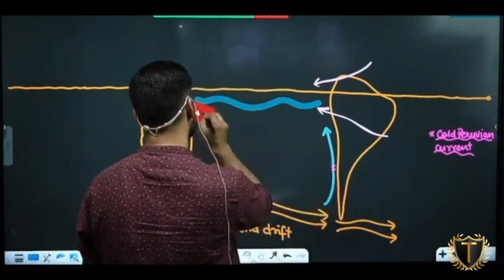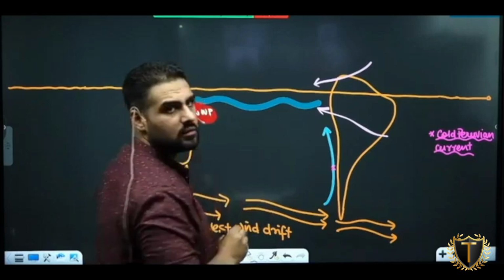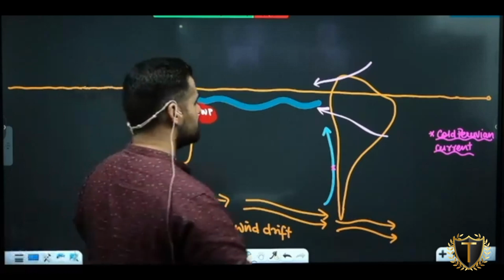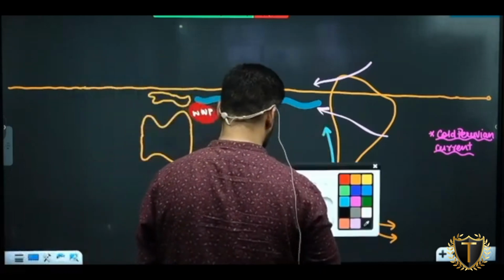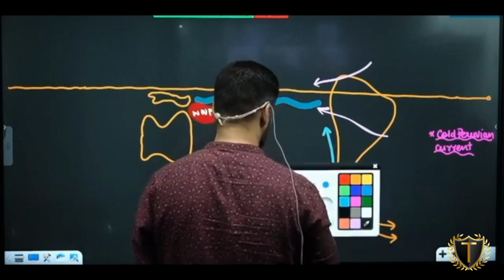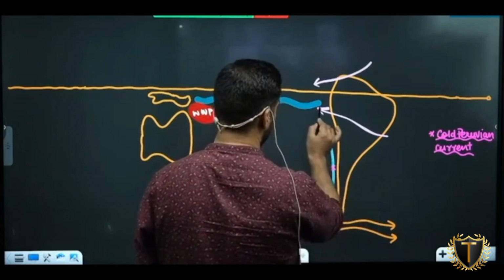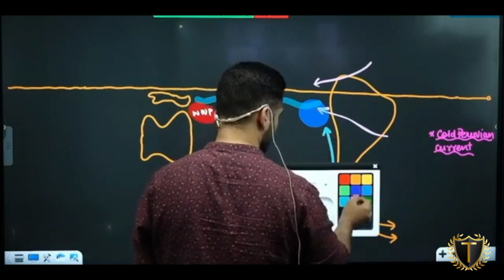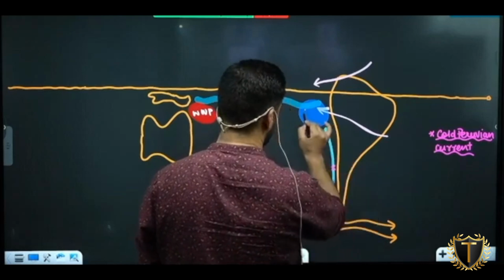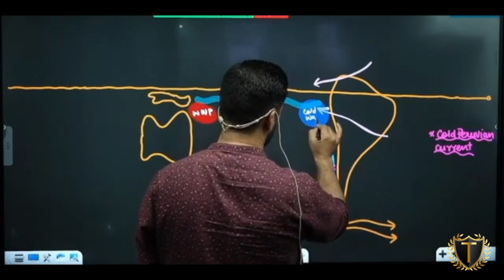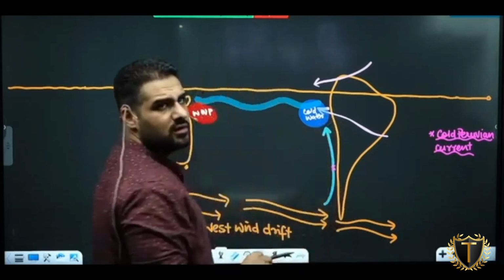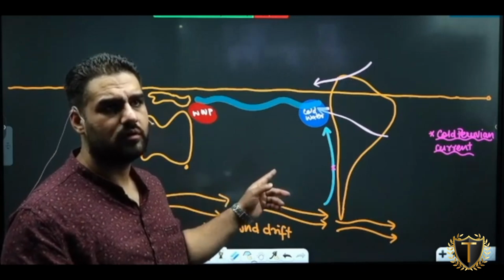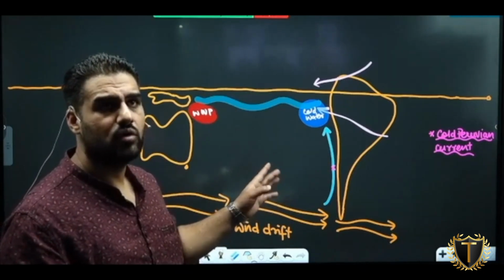Can I call that the Western warm pool? Fine. What will be this? Western warm pool. As winds are offshore here, from the bottom, cold water will begin to upwell. What will happen here? Temperature decrease. Can I call it cold water? What is this zone? Upwelling of cold water zone and the movement of cold current. Is it clear? Hope I am clear on this.